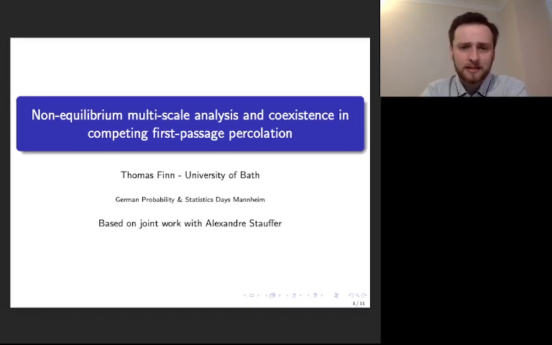Hi, I'm Thomas Finn, and in this talk I will discuss joint work with Alexander Stauffer about multiscale techniques to analyze random processes out of equilibrium and establish coexistence in competing first passage percolation.